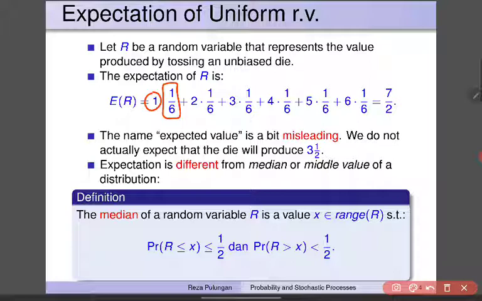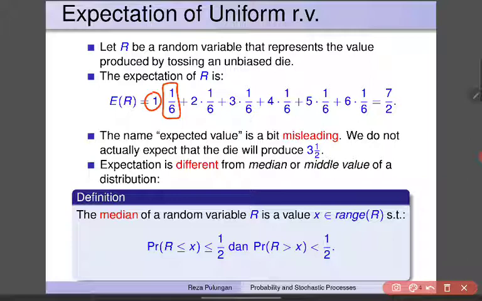The name expected value is a bit misleading, actually. We do not actually expect that the die will produce 3.5. It cannot produce 3.5. It can only produce 3 or 4 or 5 and so forth. When interpreting a probability or expectation, we have to use a large number interpretation.